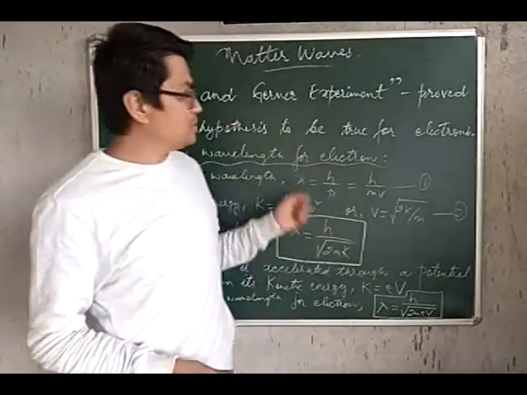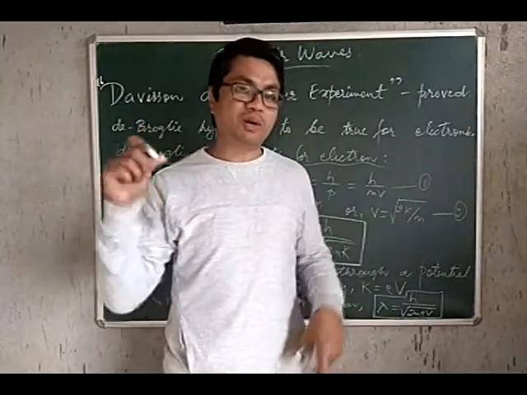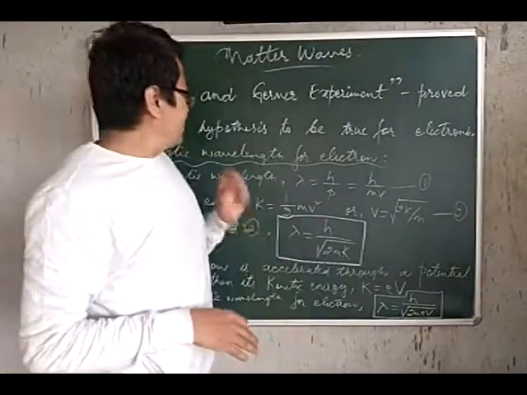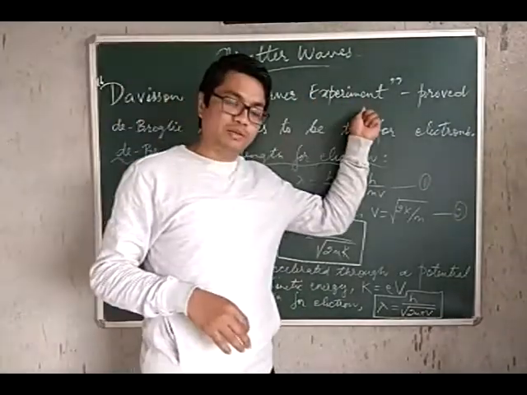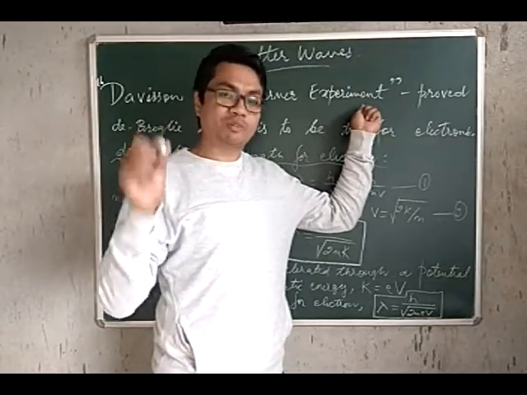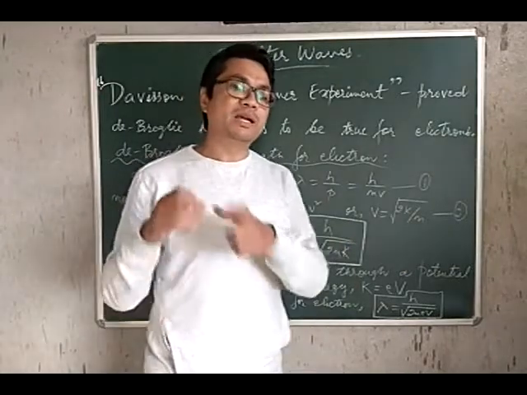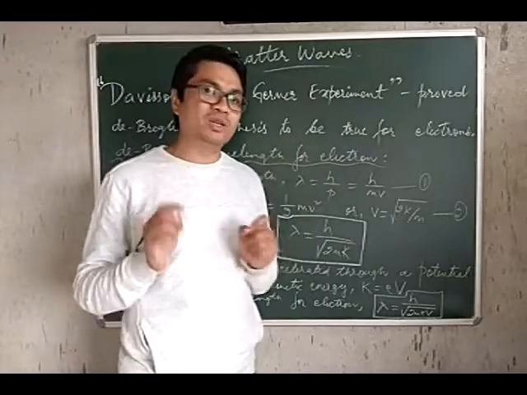Therefore, in the Davisson and Germer experiment, they showed that electrons, which are particles, could be diffracted, and thereby the name of the experiment. So in this experiment, it is shown that electrons, which are particles, also behave as waves, and thereby the hypothesis given by de Broglie was demonstrated to be true.